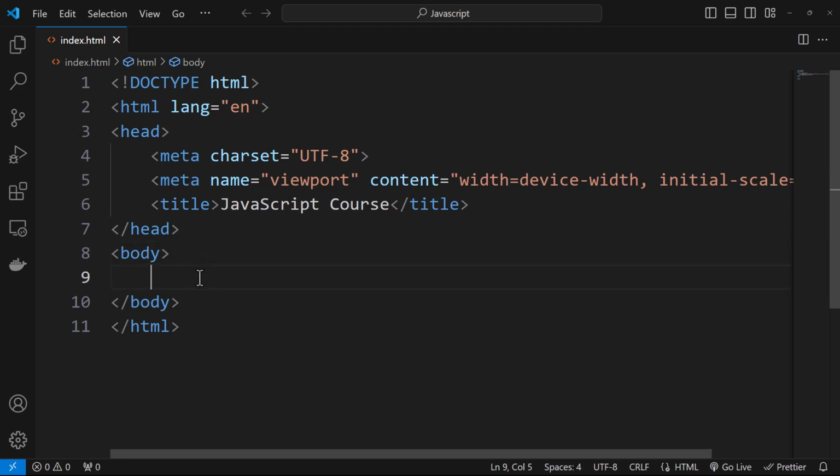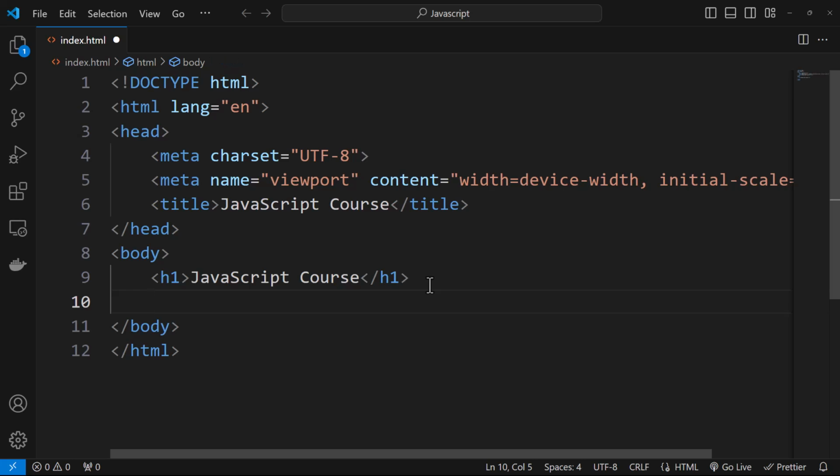Now, what I would do is within body, I'm going to add h1, and I'm going to say JavaScript course over here, and I'm also going to add console log. Now, console log is a JavaScript statement, so how am I going to do that? I cannot write it in an HTML tag.